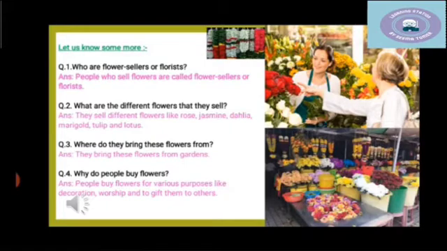And where do they bring these flowers from? They bring these flowers from gardens. Why do people buy flowers? People buy flowers for various purposes like decoration, worship, and to give them to others.